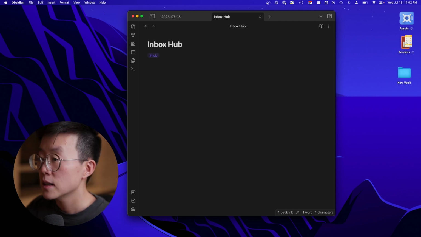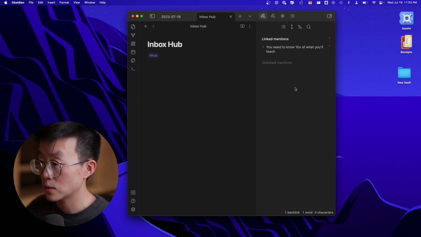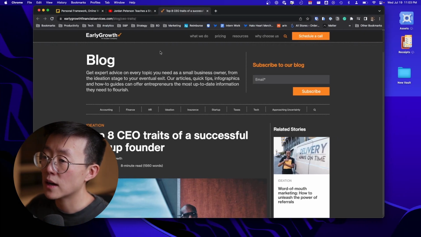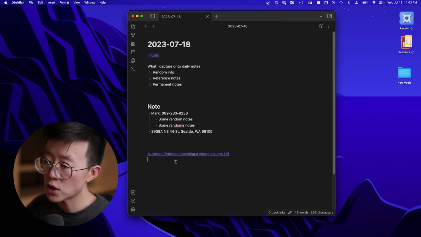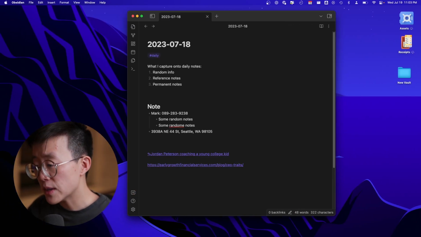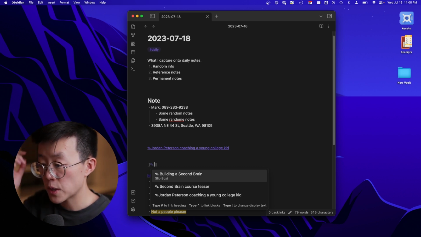And you can see all the notes by looking at the right pane, and it's going to show you all the notes that are not connected to any other notes. Let me show you another example. So let's say this time I read an article. Same thing here. I normally just copy and paste, then write down some really brief notes. And when I have time, I can turn this into a reference note.